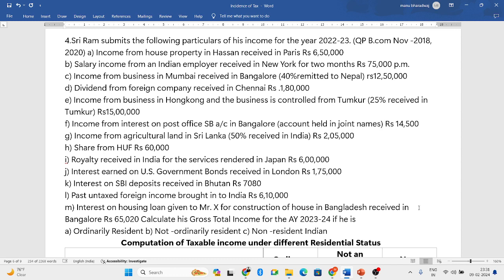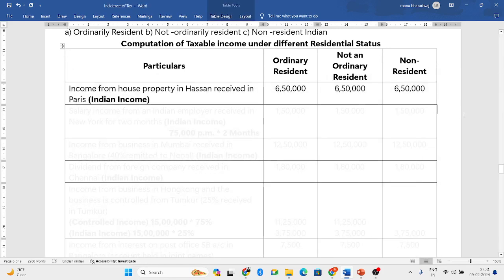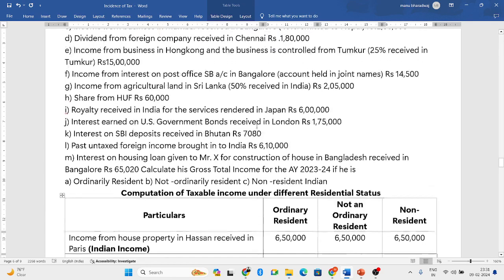First transaction they have told: income from house property in Hassan received in Paris. Hassan is in India, so the income has arisen in India, but you have received the income in Paris. As it has arisen in India, we consider it as Indian income. Since it is an Indian income, all the three people will be taxed. Next.